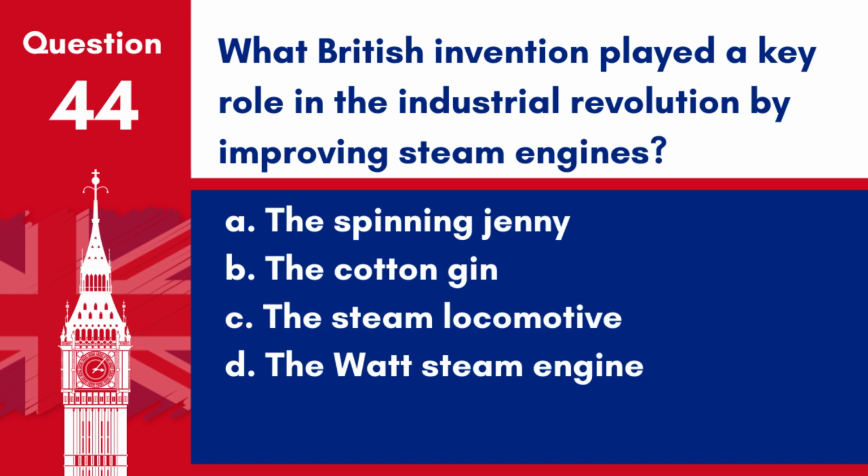Question 44. What British invention played a key role in the Industrial Revolution by improving steam engines? A. The spinning jenny. B. The cotton gin. C. The steam locomotive. D. The Watts steam engine.